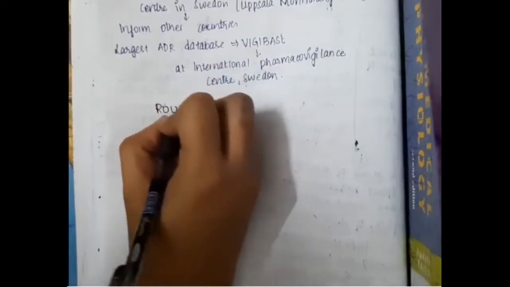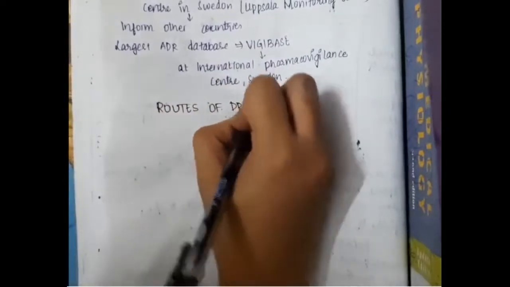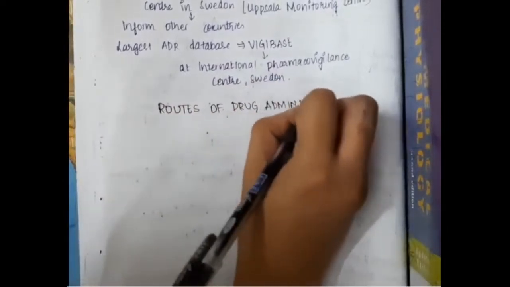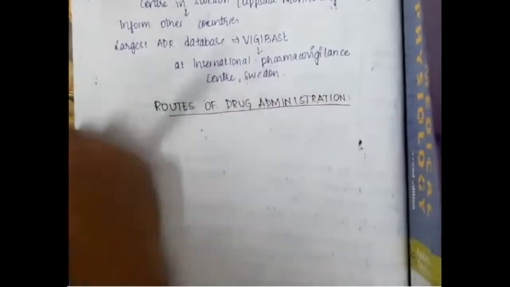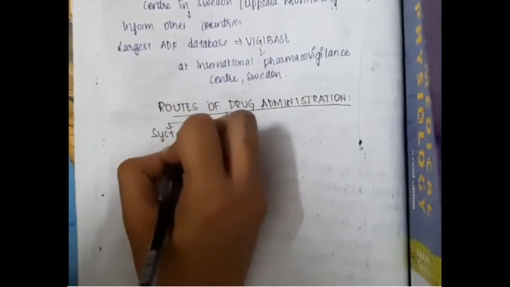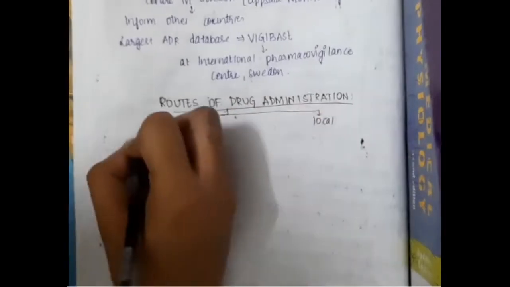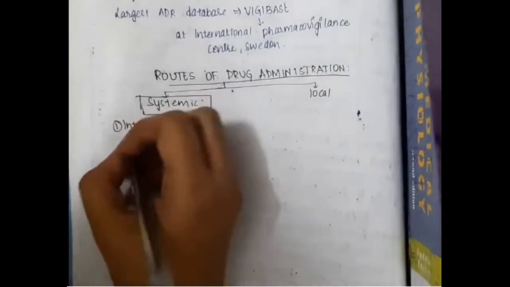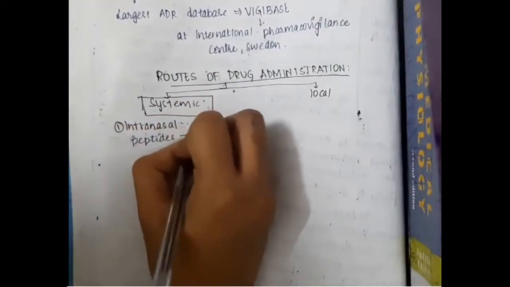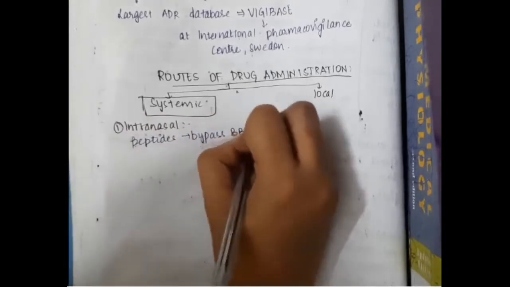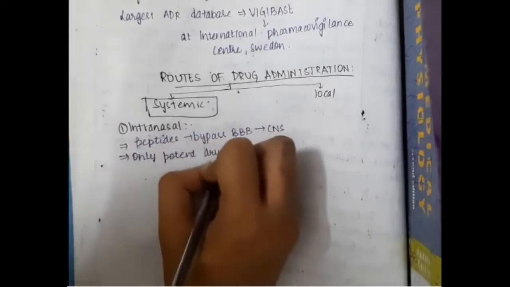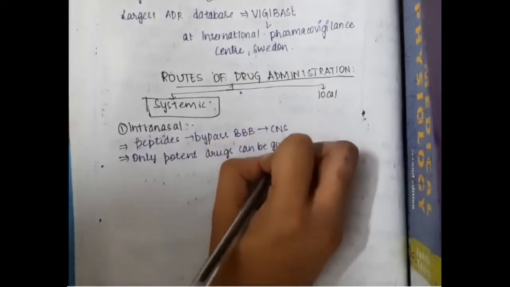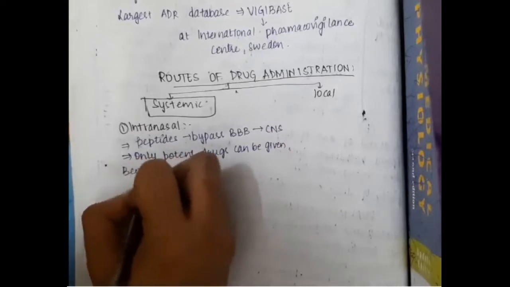Hello friends, let us now learn some important points about the routes of drug administration. In the routes of drug administration, one we have systemic routes, second we have local routes of administration. In the systemic routes, first we have the intranasal route. In the intranasal route, we have peptides which will bypass the blood-brain barrier and they are used in CNS, and through this route only potent drugs can be given.